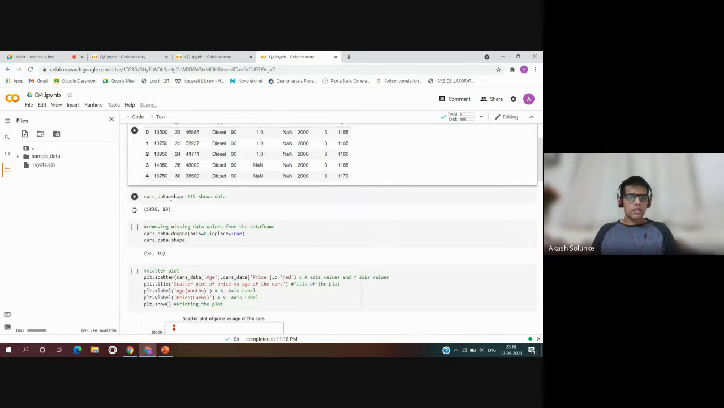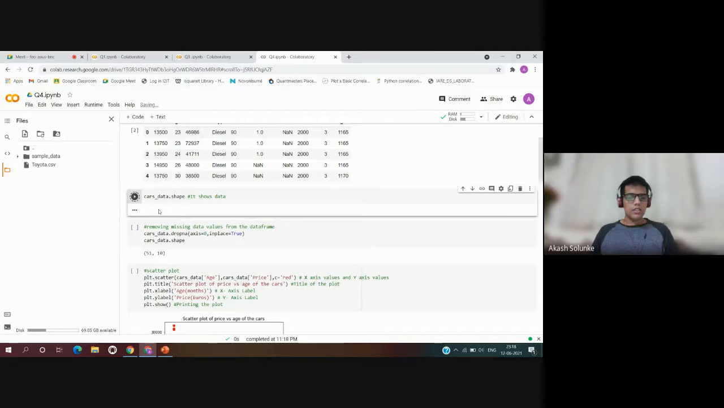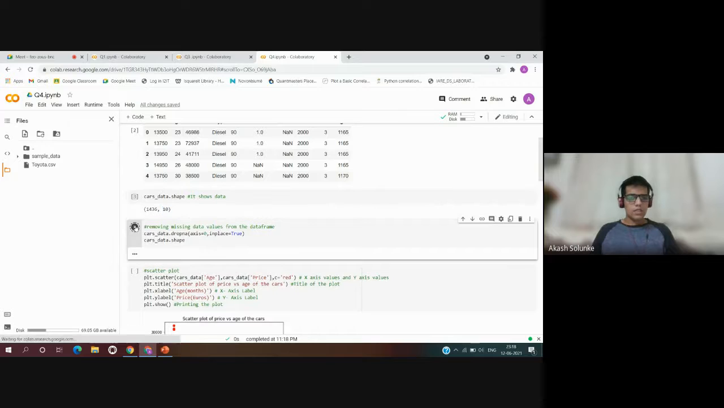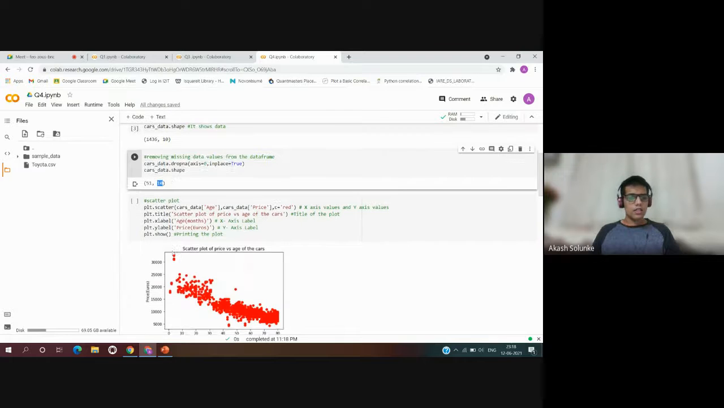Now cars_data.shape actually shows the number of rows and columns. 1436 is the number of rows and 10 is the number of columns. Now moving on to the next, cars_data.dropna with axis equal to 0 and inplace equal to True. It will actually drop missing values. And cars_data.shape will show that now 51 rows and 10 columns are there.